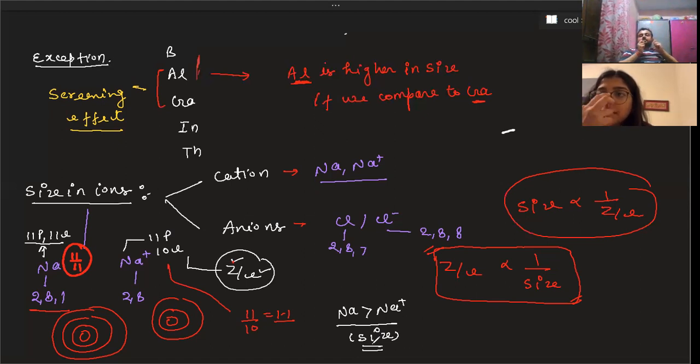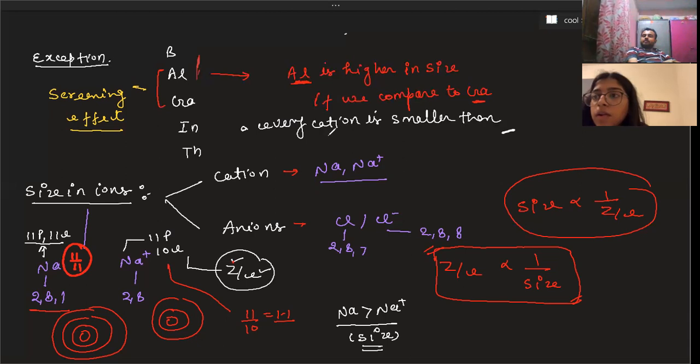Every cation is smaller than its parent atom. Okay. Every cation is smaller than its parent atom. This is a very true statement. I think you have to write this statement. I am writing here. Every cation is smaller than its parent atom. Got it? Yes, sir. Okay. Should I rub it? Yes, sir.